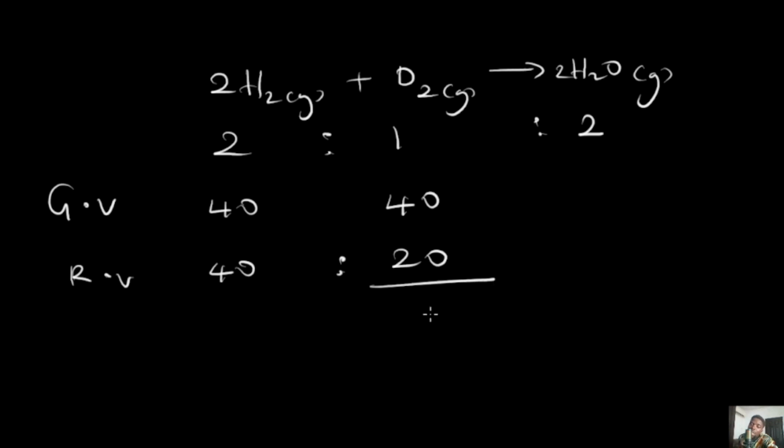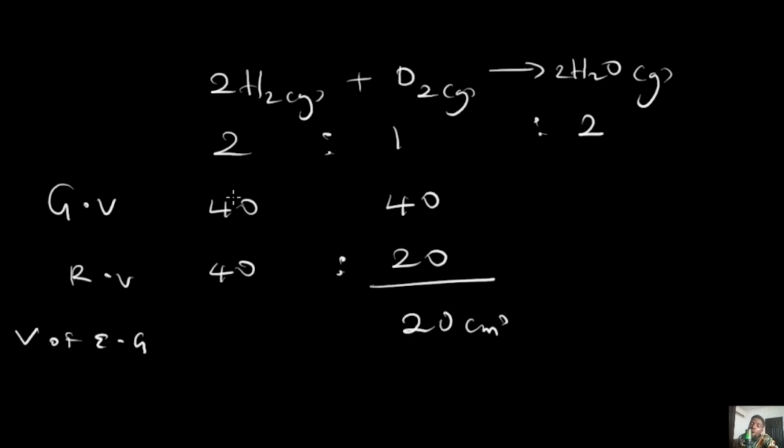So mind you, the amount of oxygen that is going to react is only 20, which means that there will be a remaining gas. The volume that will not be used is what we call the volume of excess gas. The volume of the reactant that is not used, as I say again, is what we refer to as the volume of excess gas. And the excess gas is that particular gas that will be remaining after the reaction. So you notice that there will be 20 cm cube of oxygen remaining.